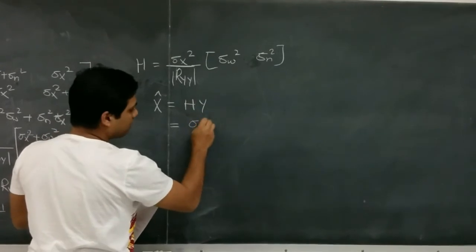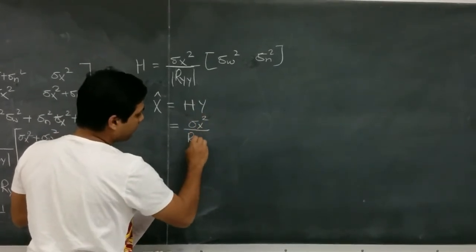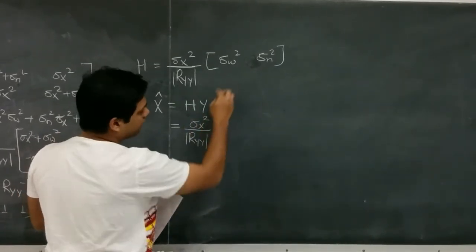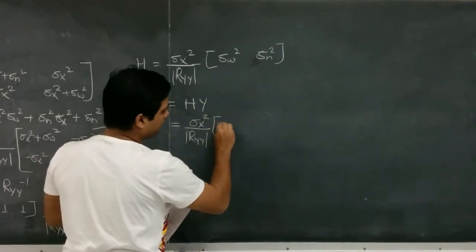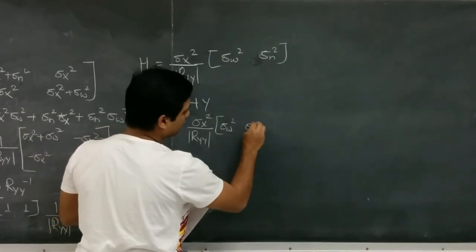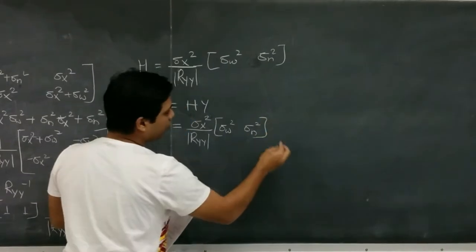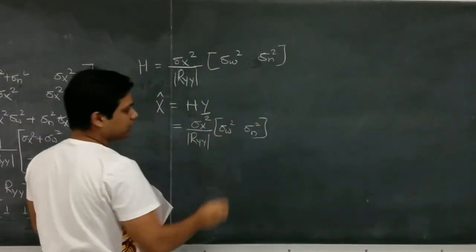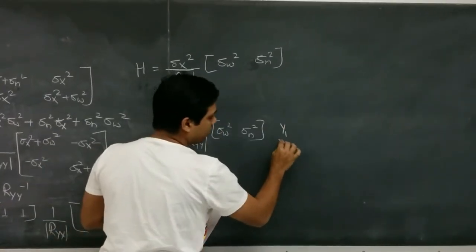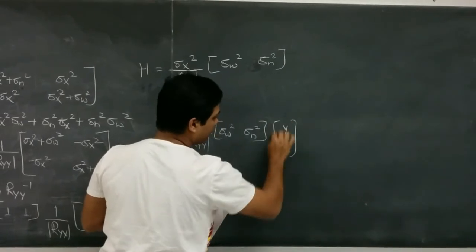H is given as sigma x square upon the determinant of R_YY into the matrix [sigma w square, sigma n square] into the y matrix. So my y matrix will be y1 and y2.